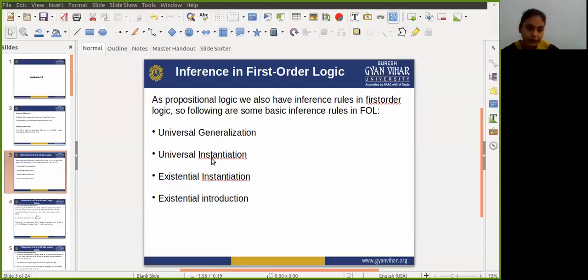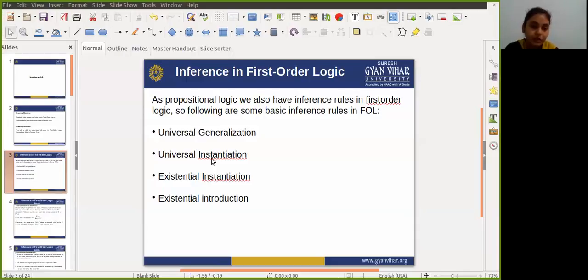So guys, as in propositional logic, we also have inference rules in first order logic. Following are some basic inference rules in first order logic.